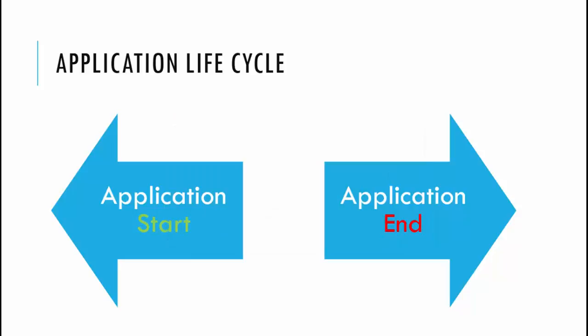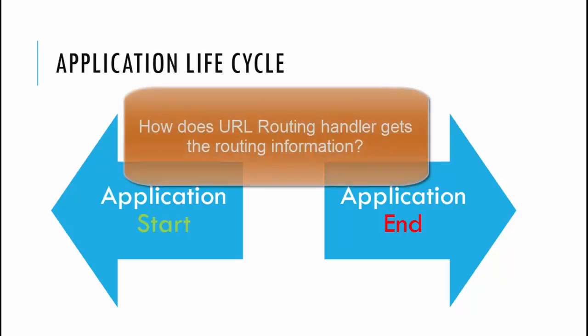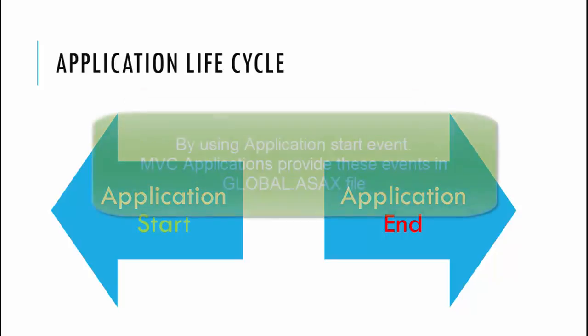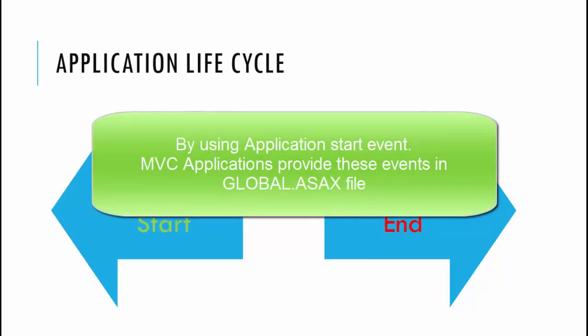So it is important to understand application lifecycle events to get a better understanding of how the MVC lifecycle starts. So far we have seen that the URL routing module is the starting point for the MVC application, which has a collection of predefined routes to map from. Now the question you may ask is: how do the URL routing handlers know which routes to map to? The answer is very simple: by using the Application Start event. The MVC application provides these events in the global.asax file. So you guessed it right.